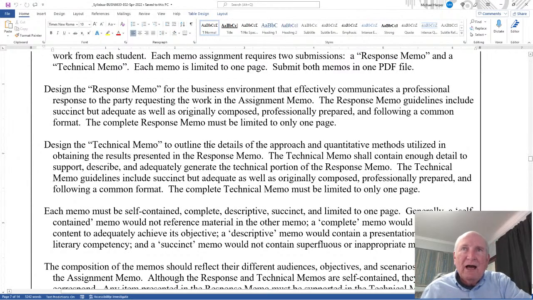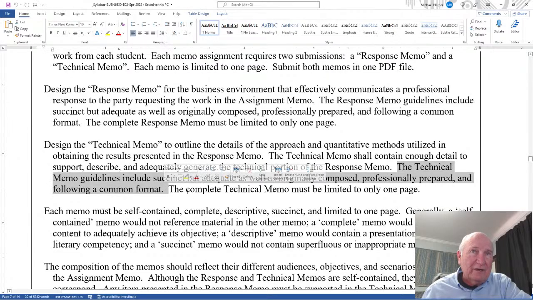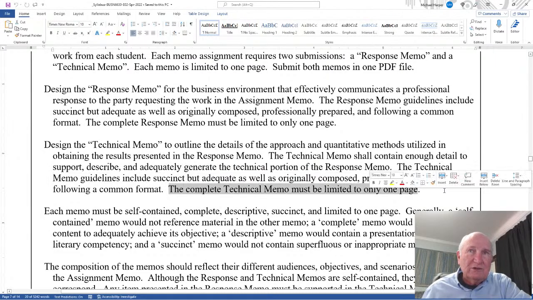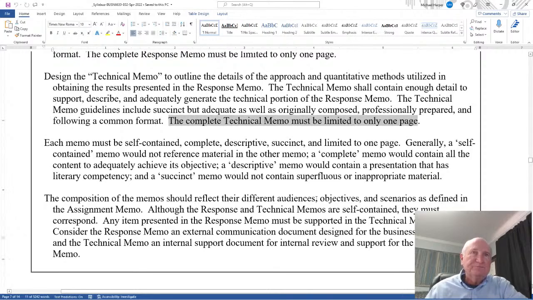Okay? And the technical memo shall contain enough detail to support, describe, and adequately generate the technical portion of the response memo. The technical memo guidelines include succinct but adequate, as well as originally composed, professionally prepared, and following a common format. The complete technical memo must be limited to 1 page.